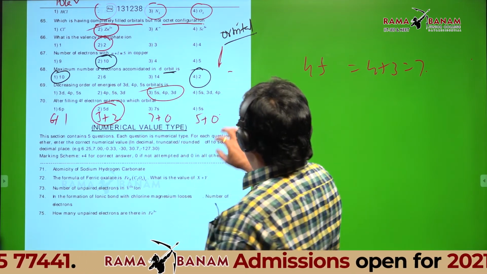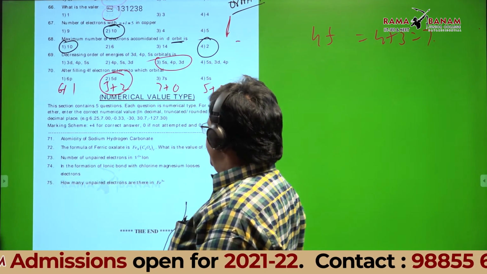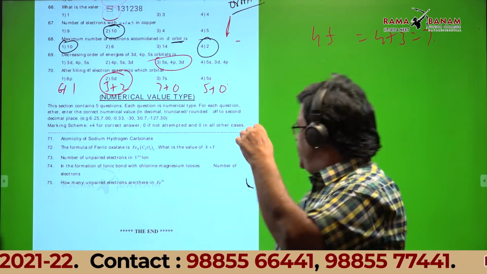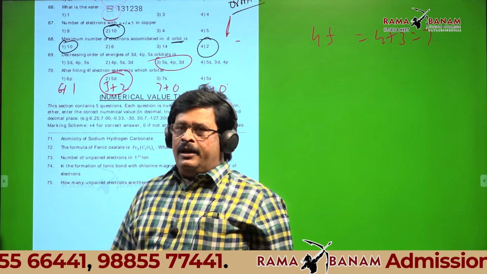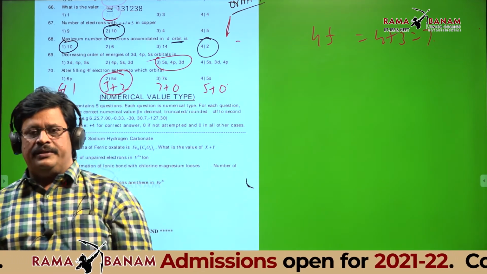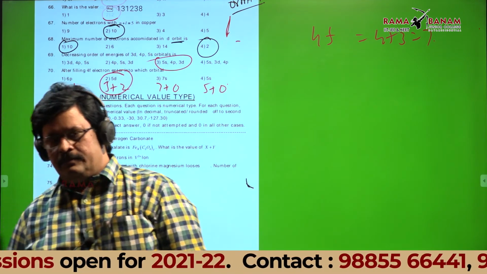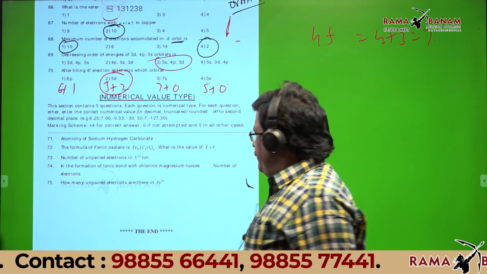Now coming to numerical value type, integer type questions. Question number 1: What is the atomicity of sodium hydrogen carbonate? Can anyone tell the formula of sodium hydrogen carbonate first? NaHCO3.